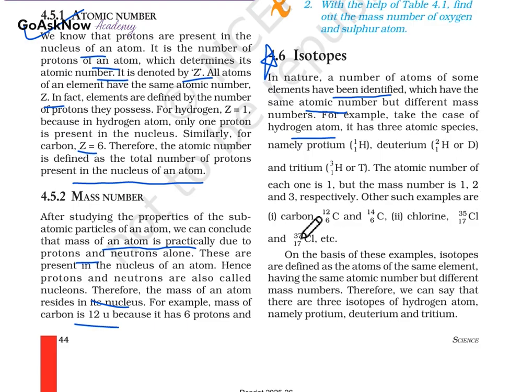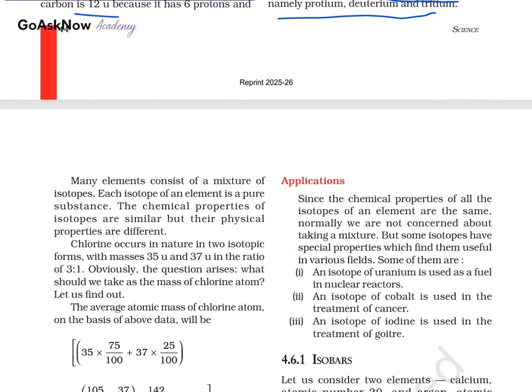Other such examples are carbon-12 and carbon-14, and chlorine-35 and chlorine-37. So on the basis of these examples, isotopes are defined as atoms of the same element having the same atomic number but different mass numbers. Therefore, we can say that these three isotopes of hydrogen, namely protium, deuterium, and tritium. So this is what isotope means.